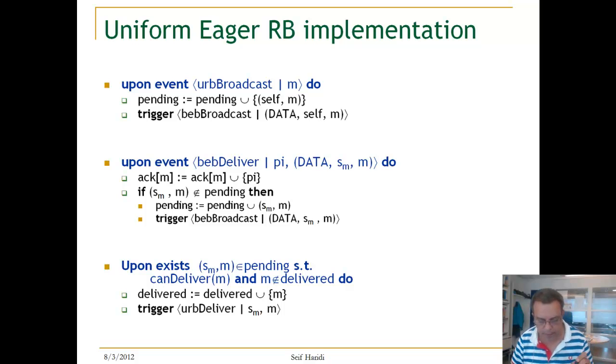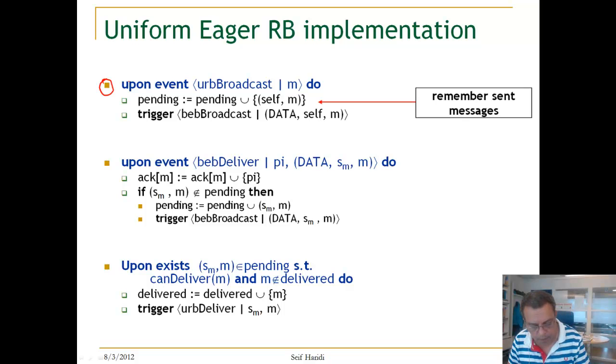So here is the algorithm. When we have a uniform cast event, we add the message to the pending set of messages. We trigger a BEB cast event. Okay, this goes to the BEB component.